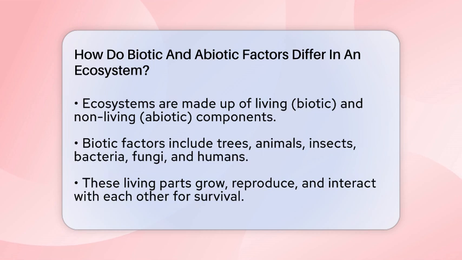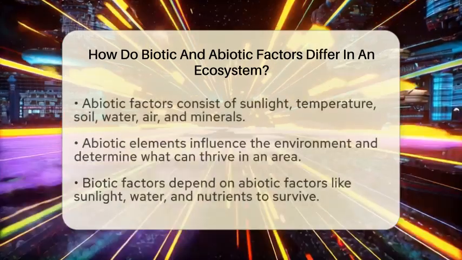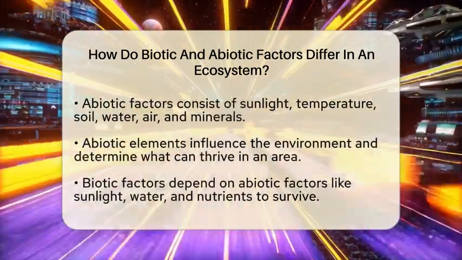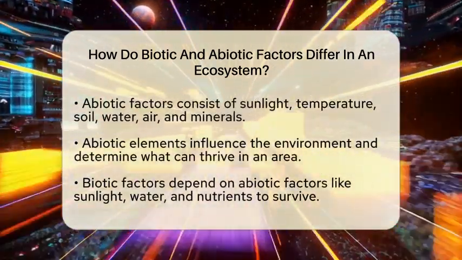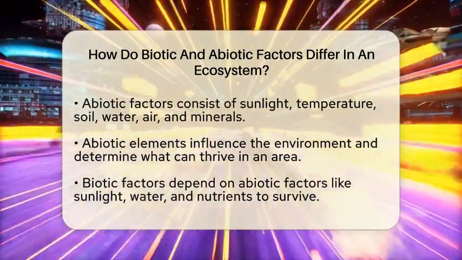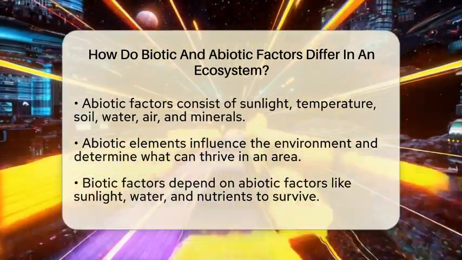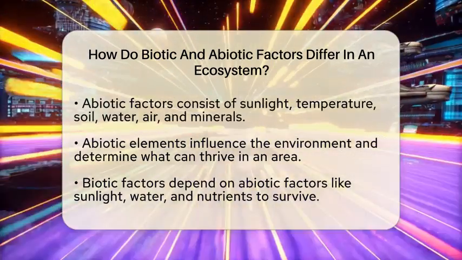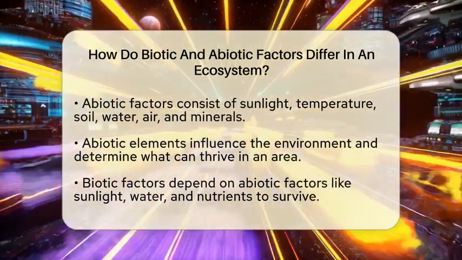Abiotic factors are the non-living parts of an ecosystem. These include sunlight, temperature, soil, water, air, and minerals. These elements are not alive but influence the environment greatly. For instance, sunlight provides energy for plants to grow, and soil quality affects what plants can thrive.